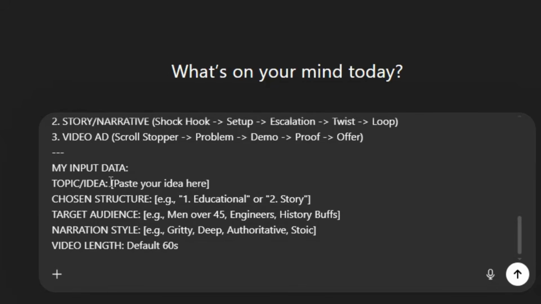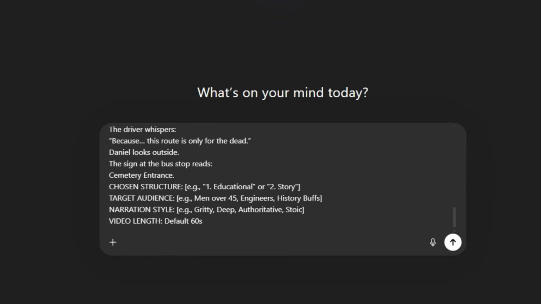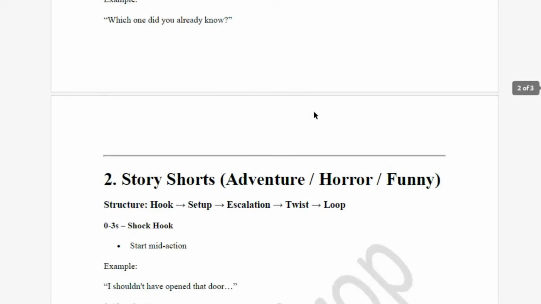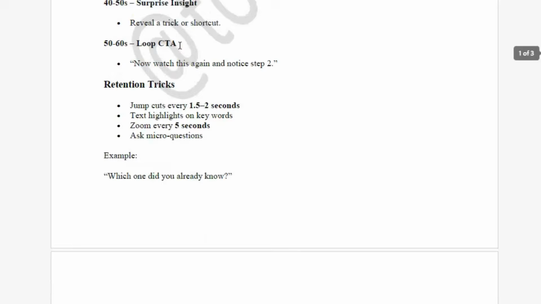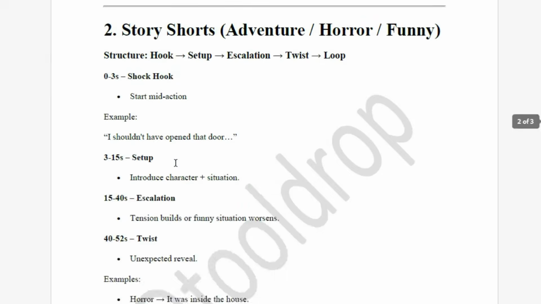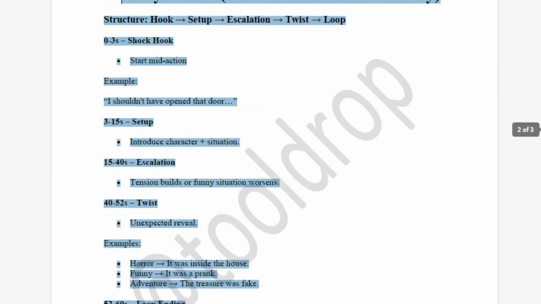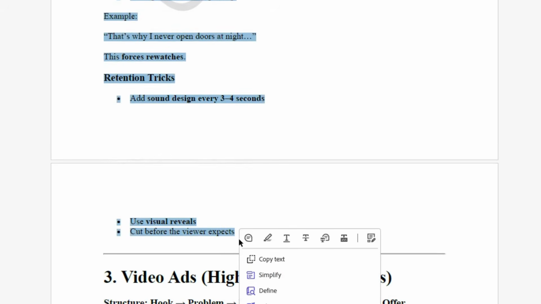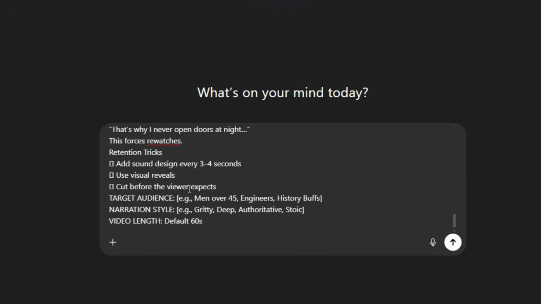Look at the input fields. First, enter your specific story idea here. I am going with a horror concept. Next, the structure. This is critical. You have 3 choices: educational shorts, short stories, or video ads. I am choosing short story. Copy that text. Paste it into the bracket in the prompt. Fill in your target audience and video length.